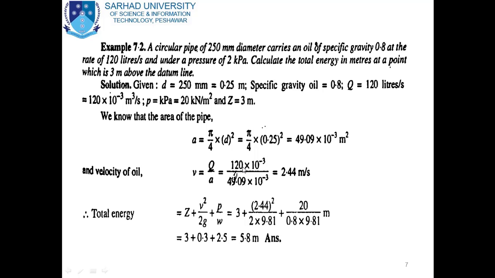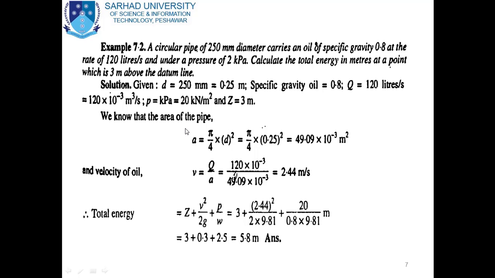So now to find the total energy, first of all we find the area of the pipe A, which is equal to π/4 d squared. Put the value of d, which is equal to 0.25. So you will get the value of area, A is equal to 49.09 × 10^-3 square meter. Now to find the velocity of oil, we have the equation of discharge is equal to AV.